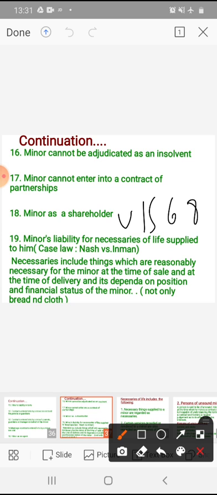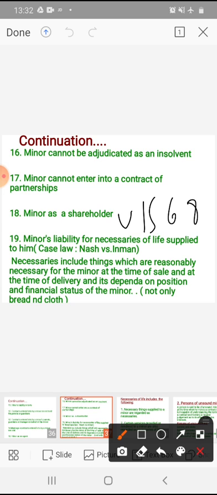Sometimes the minor is very small, means he is not in a position to take his necessaries, right? He has the property, everything, but he is not in a position, or mentally is not that strong, to take the benefits of these properties. In that case, a third person who provides the necessaries of life for the minor and his dependents, or provides some money or some services, can reimburse that money from the property of the minor.